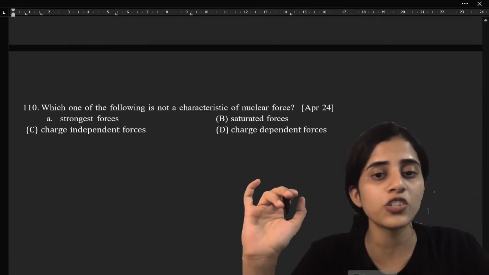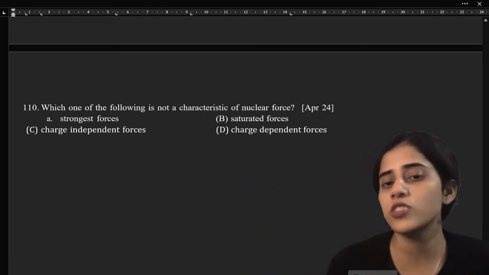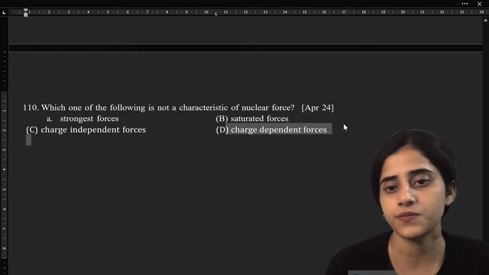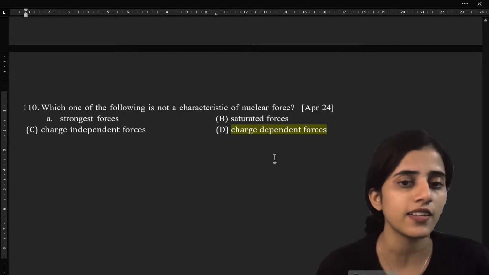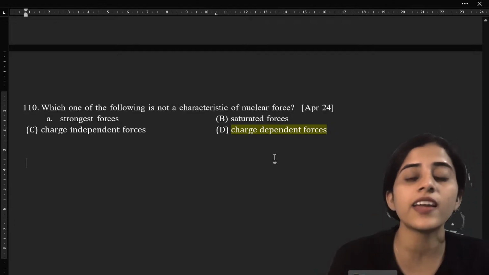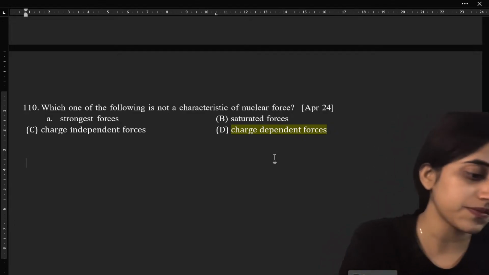Which one of the following is not a characteristic of nuclear force? Nuclear force is definitely not charge dependent. So the answer is charge dependent. Okay, this is not a characteristic force. It does not depend on whether it is a proton or a neutron.